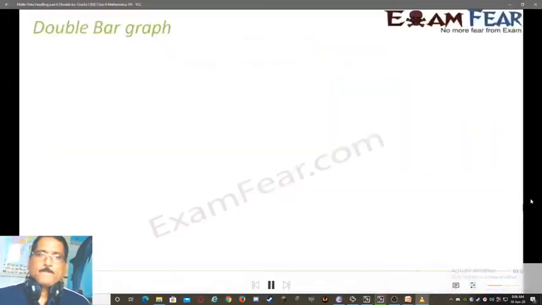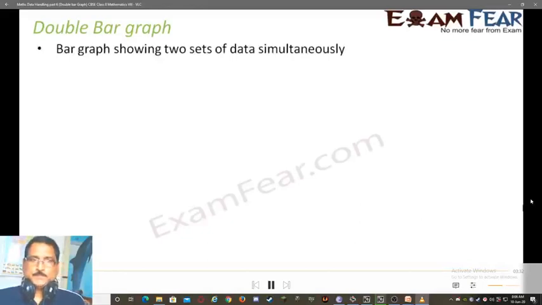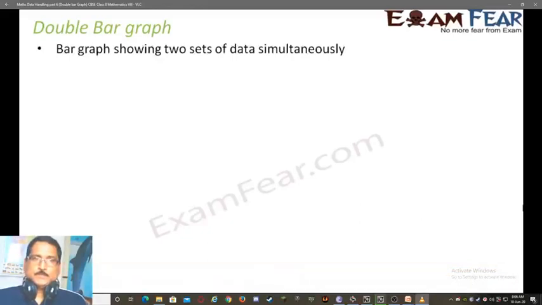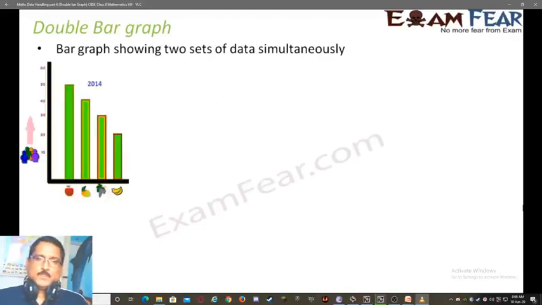Now, we might come across situations where we want to represent two sets of data simultaneously. That is where we make use of a double bar graph. It is basically a bar graph, but instead of one bar, you have double bars. Let us take this example. We will consider the same example throughout to understand the concepts. Let's say the number of students versus their favorite fruits. This data is being recorded in the year 2014.